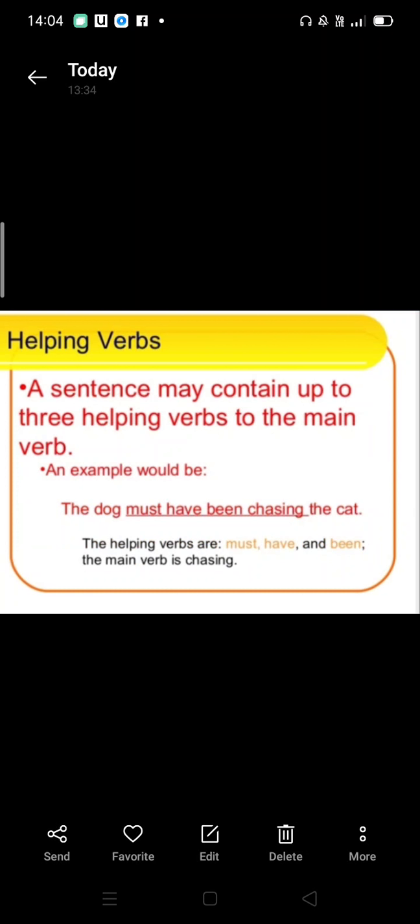A sentence may contain up to 3 helping verbs with the main verb. Like in this example we can see, the dog must have been chasing the cat. So here are 3 helping verbs: must, have and been, and chasing is the main verb. So there are 3 helping verbs.